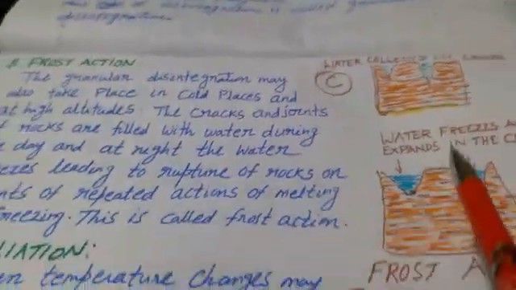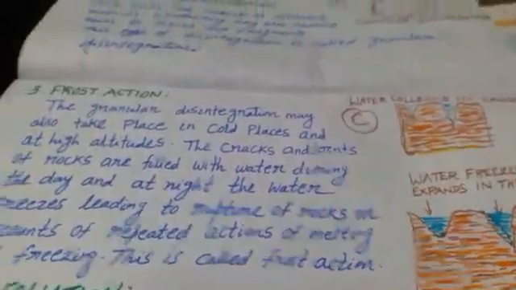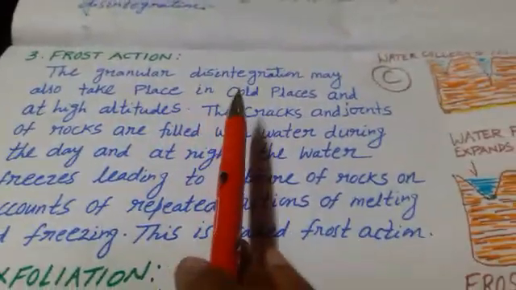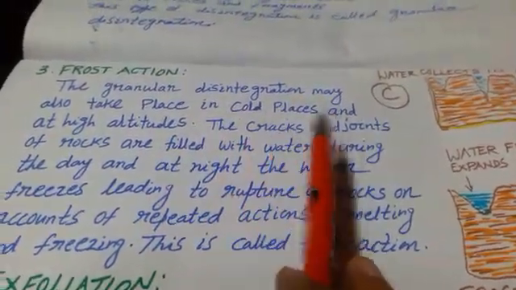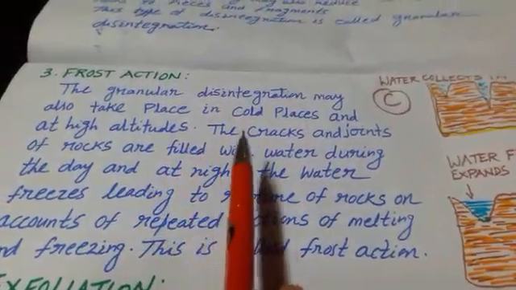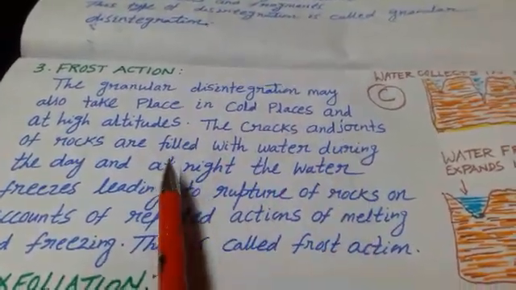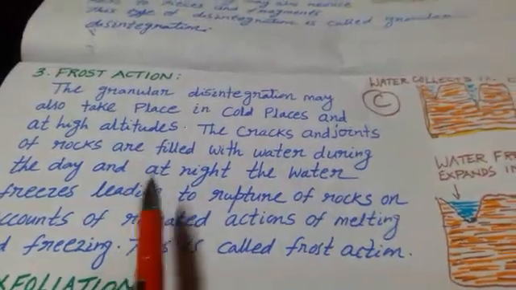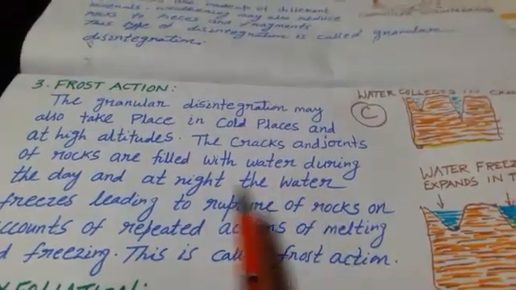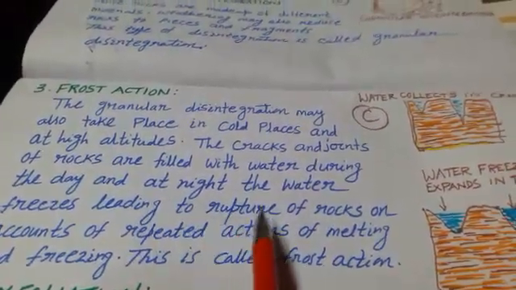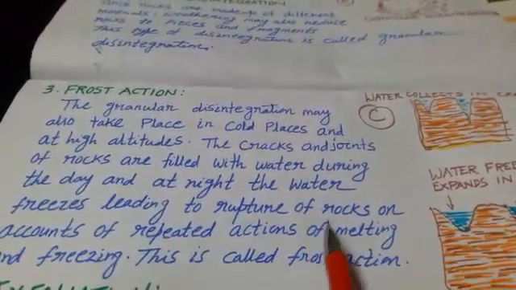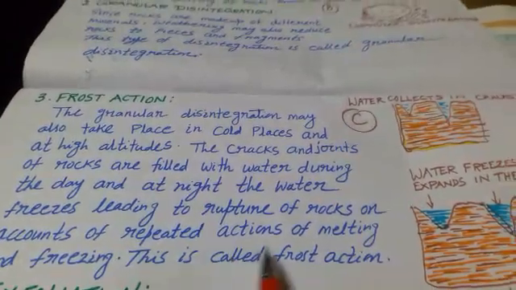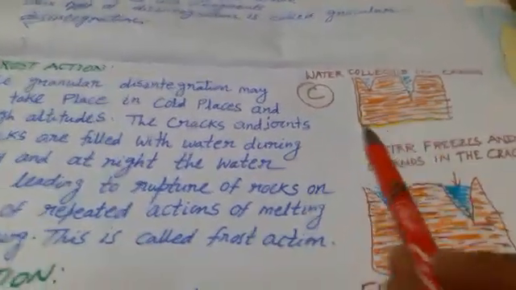The third type of mechanical weathering is known as frost action. Disintegration may also take place in cold places and high altitudes. The cracks and joints of rocks are filled with water during the daytime, and at night the water freezes, leading to rupture of rocks. On account of repeated actions of melting and freezing, this is called frost action. What is frost action?